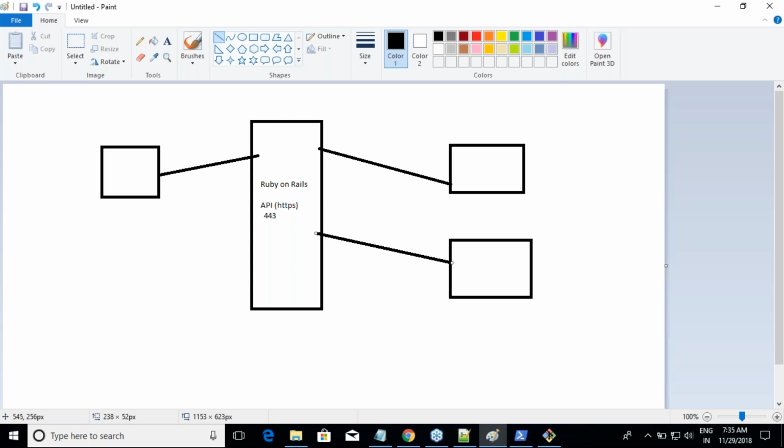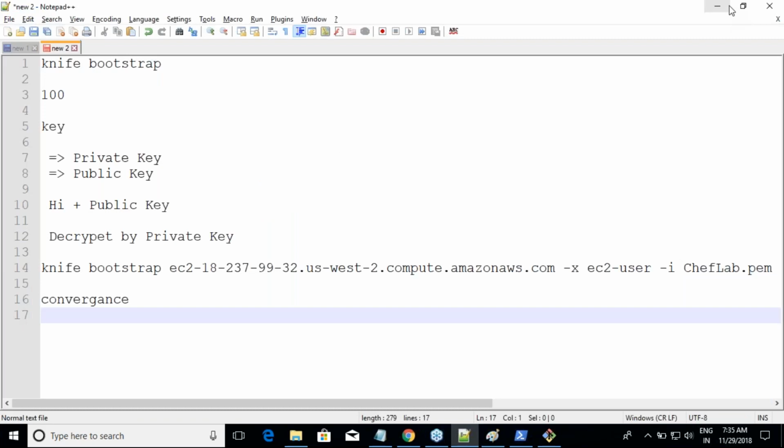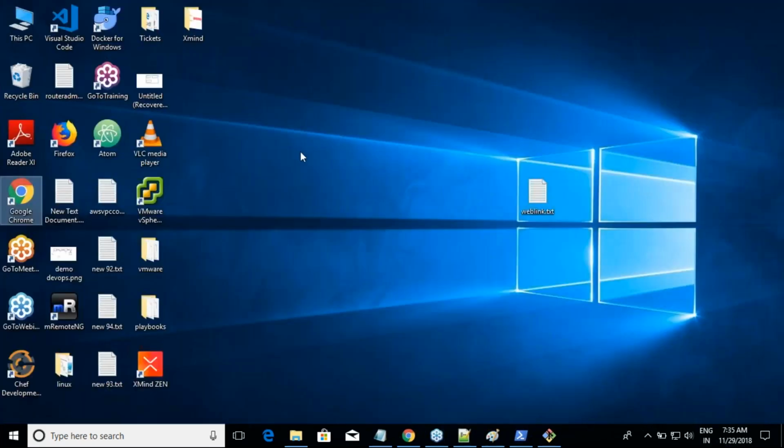Let me quickly see if there is some question. Can we do it from PowerShell? What are we doing from Git Bash? From Git Bash, I'm manually checking. I'm logging in to the Linux machine and checking what is happening. So don't be confused with terminals. Throughout this course, whenever I'm using Git Bash, I mean that I'm using some sort of Linux communication.